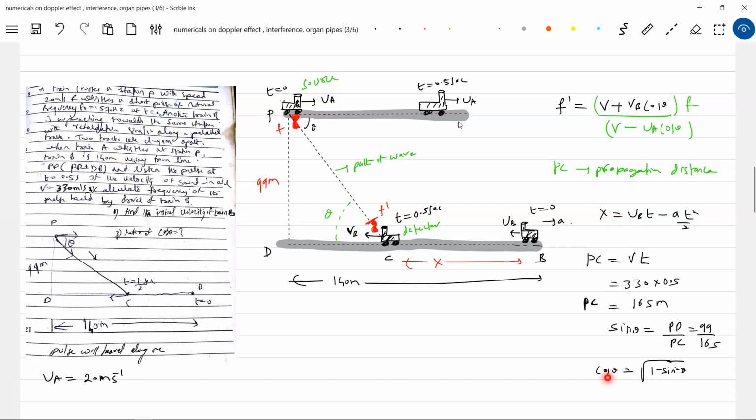After getting this cos theta, can we get the distance CD? So what is the distance CD? 140 minus X, no? So cos theta, what can you write it as? CD by PC. So what is distance CD equal to? PC cos theta. What is the distance PC? Oh, so sorry, what is the PC? We know it. PC is 165. What is the distance CD? 140 minus X.